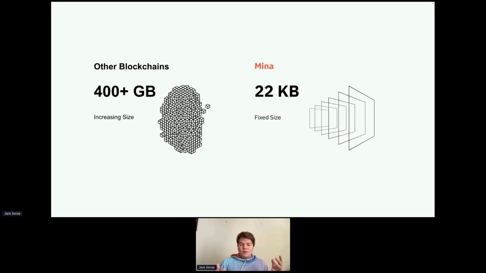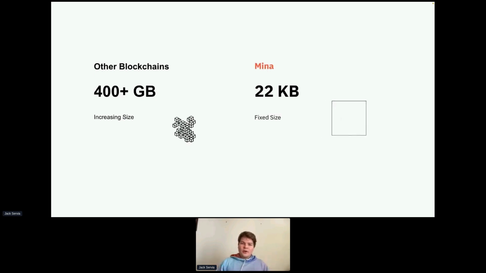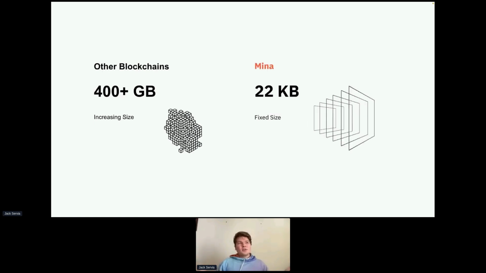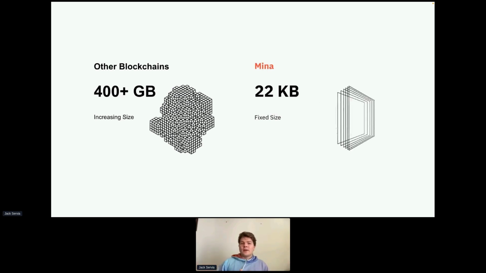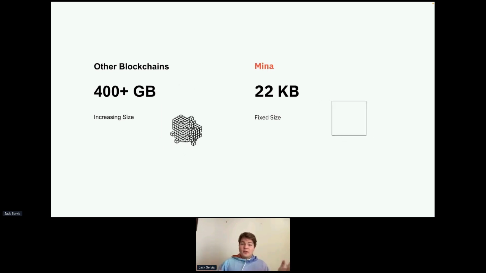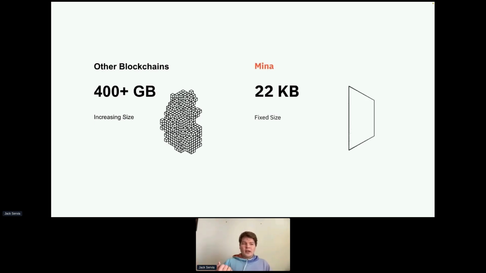And so for a block producer node, you might record the current state for every account. And this would mean that your node size doesn't grow relative to time. It grows just relative to the number of accounts on the blockchain. And so that's really nice. This means that it's very fast to spin up a node. Anybody can do it. And these nodes have all the account information, so they can generate transactions.